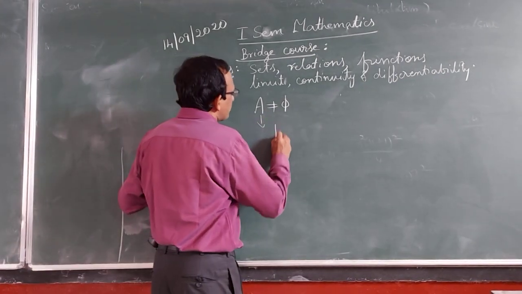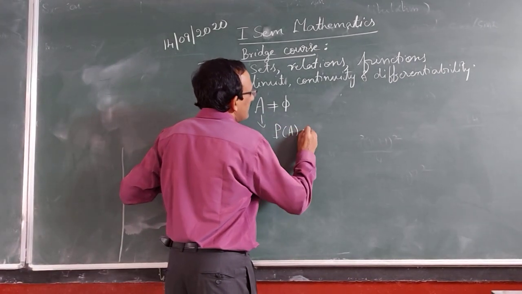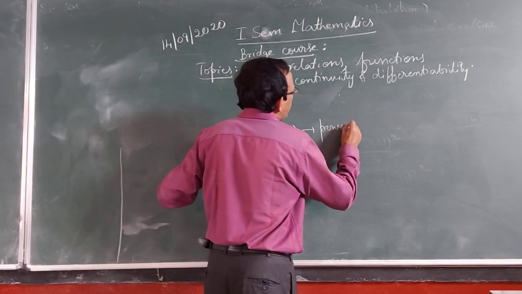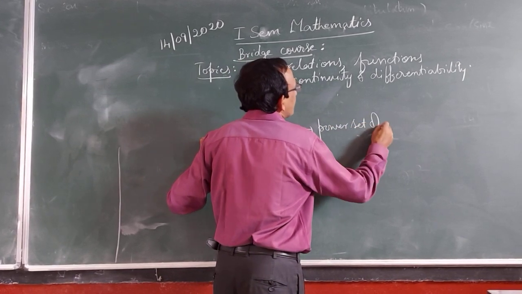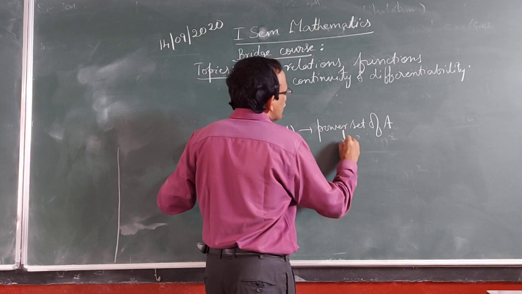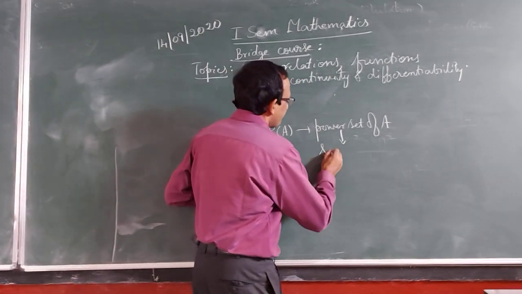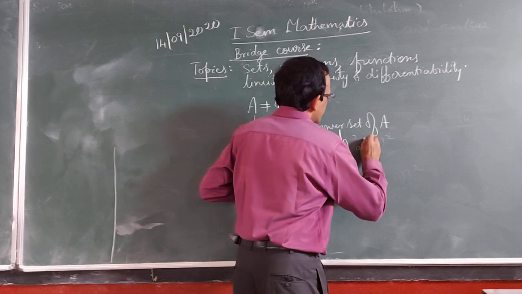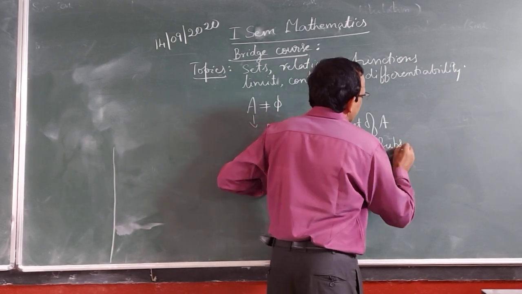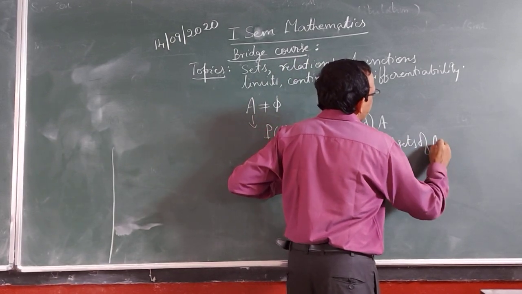Consider its power set P of A. P of A is the power set of A. What do you mean by power set? It is the set of all subsets of A.